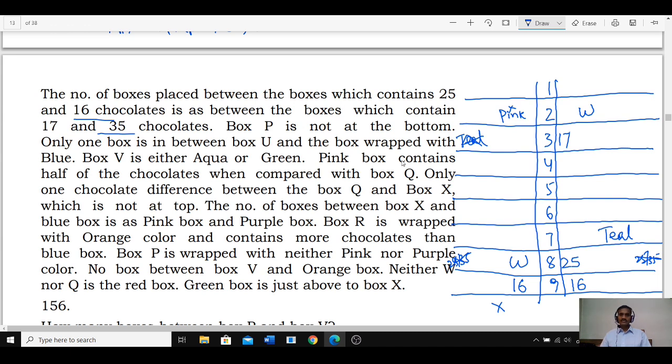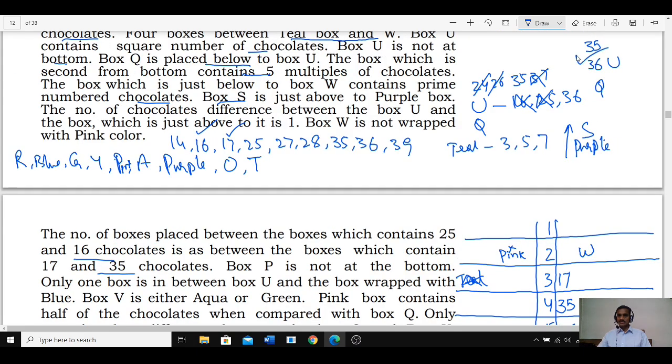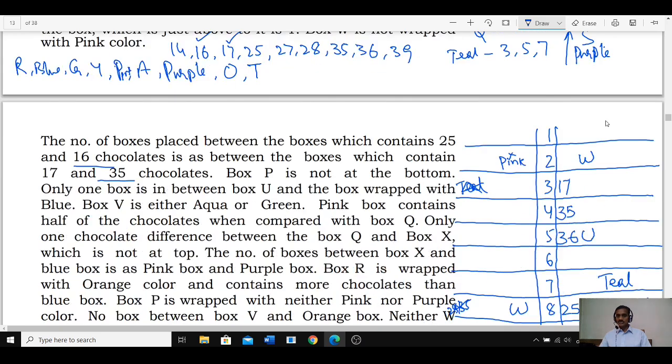Now 16 and 25, these two are adjacent to each other. And 17 and 35 are adjacent. Since 17 and 35 are adjacent, 35 must come here. If 35 comes here, what must come below 35? 36, which is nothing but U, 36. That fits. W, 17, 35, 36 we have finalized. Now we are done with this, and Q is below this U.